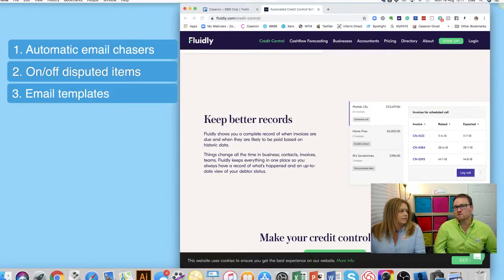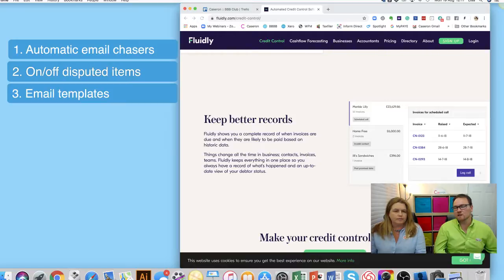Or you might have one which is a bit more proactive and might be activated on 7 days, 14 days, 21 days, and so on. But the good thing about this is you can change the actual language you use in the template itself, so at each stage. And then you can assign a different schedule to different client types.